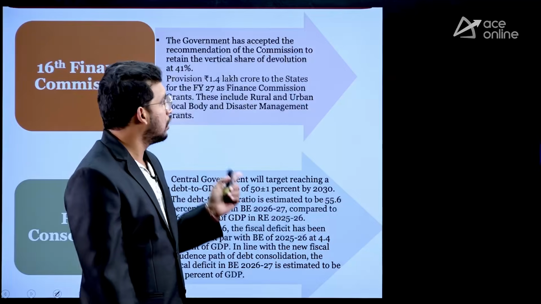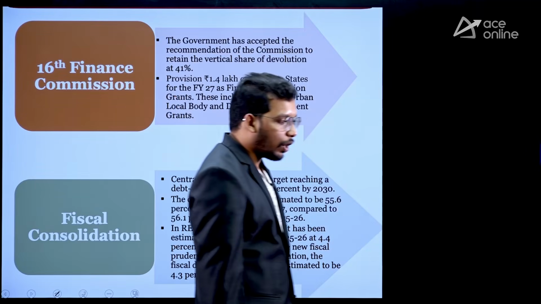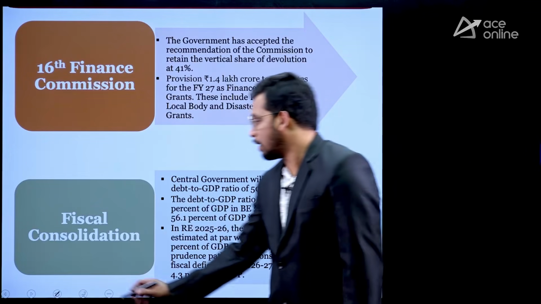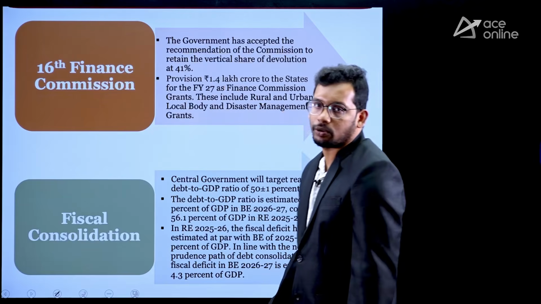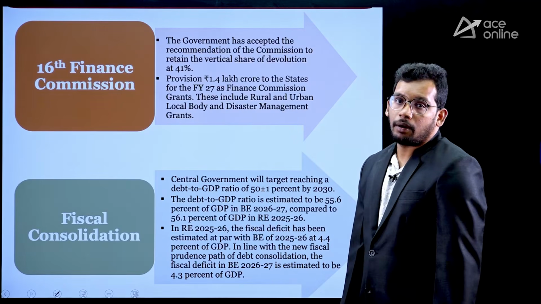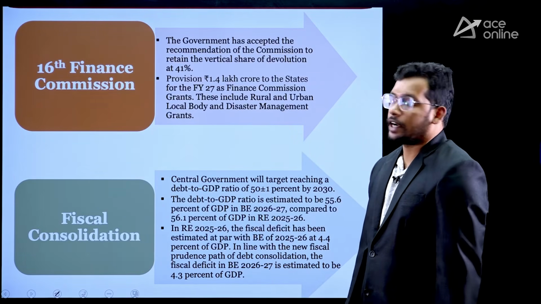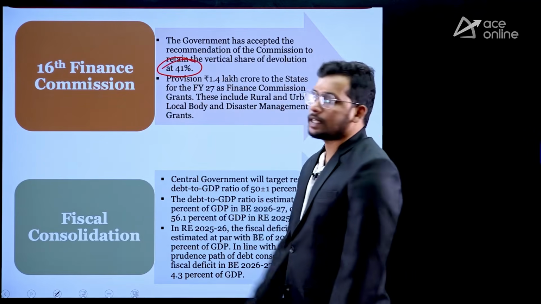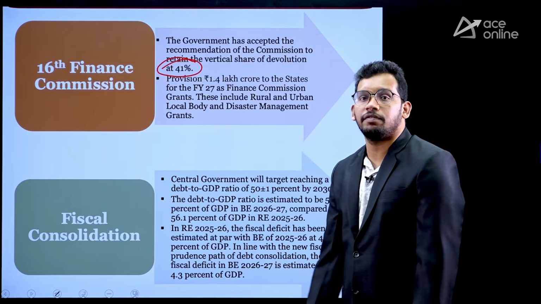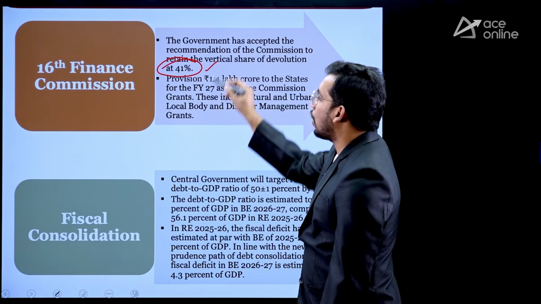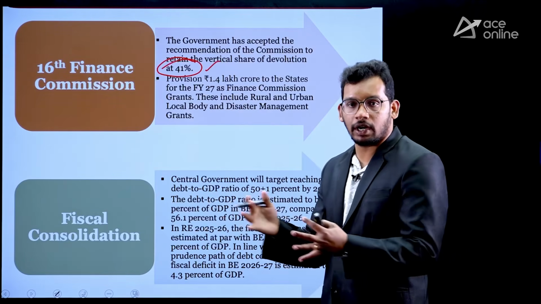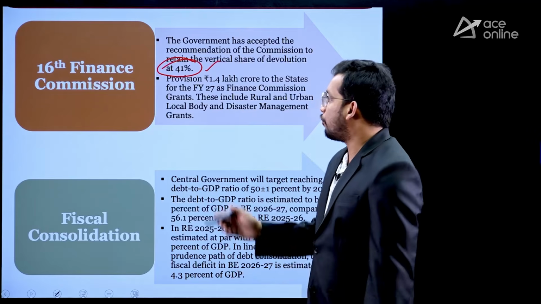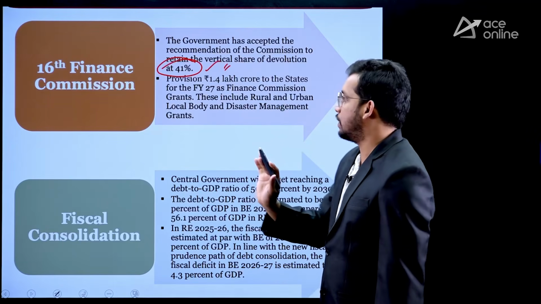These are the components. Now let's see what are the government numbers or propositions related to the fiscal numbers. Now government has accepted the 16th Finance Commission recommendation of 41% devolution. So out of the total net taxes collected by the center, 41% will be given to the states.